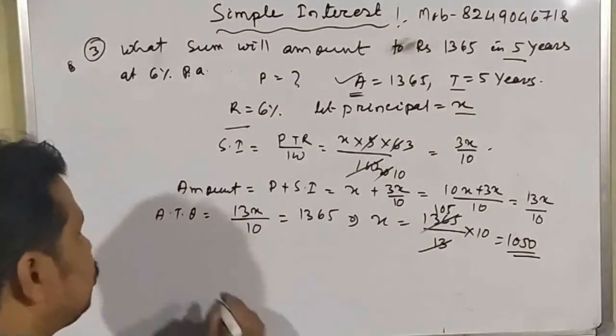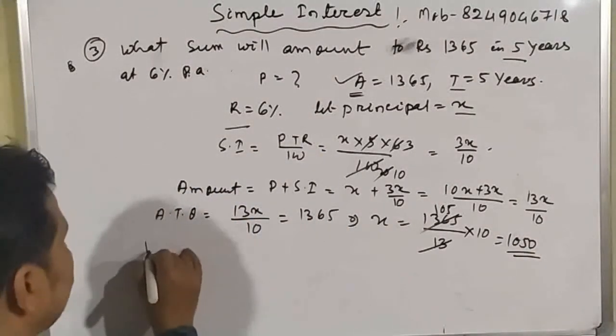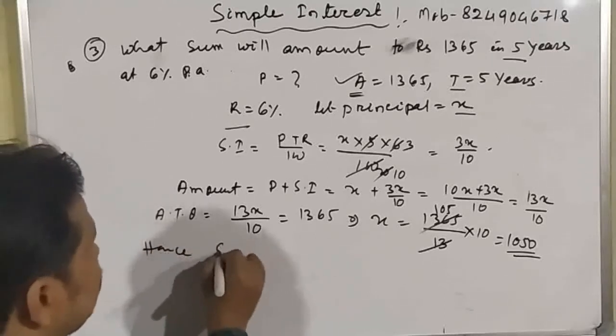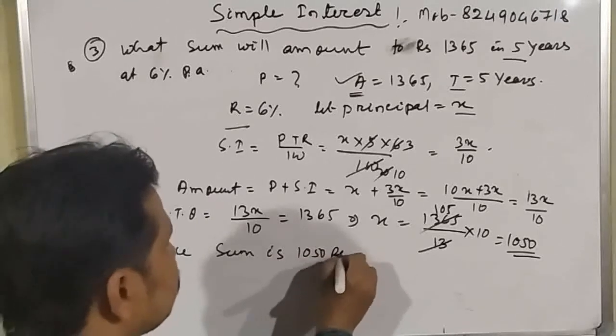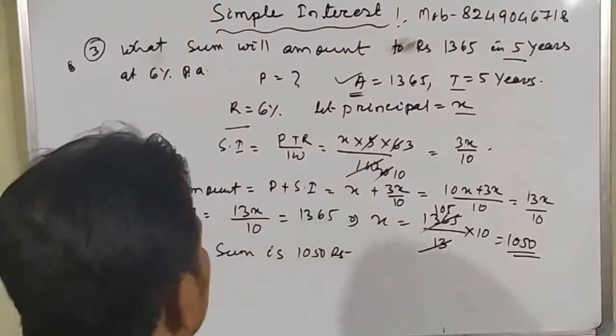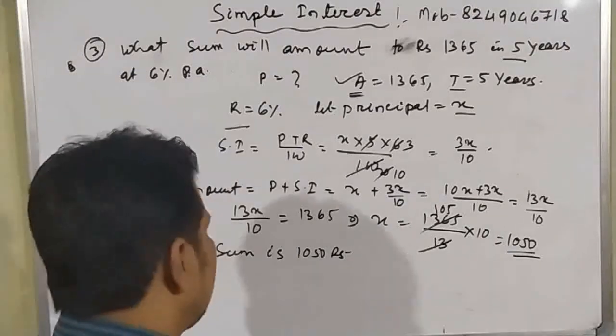Okay, student. So this is the sum. The sum is 1050 rupees. Okay, student. So very simple thing. It is not a difficult question. Okay.